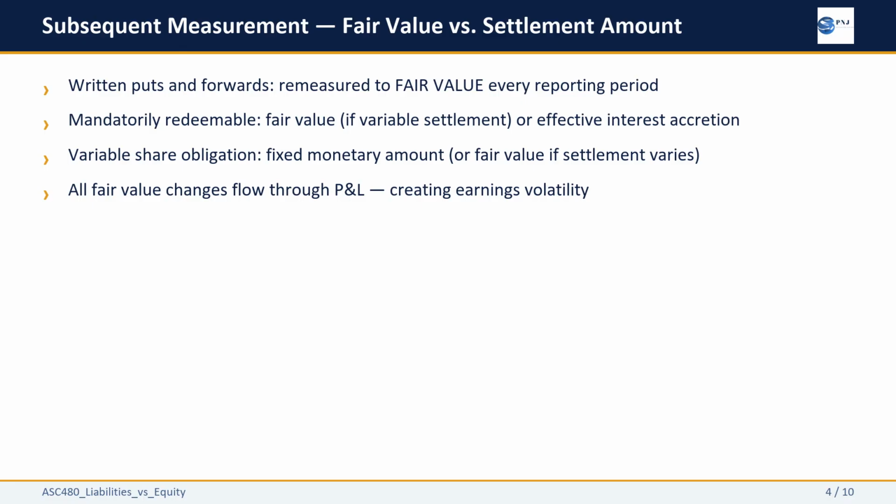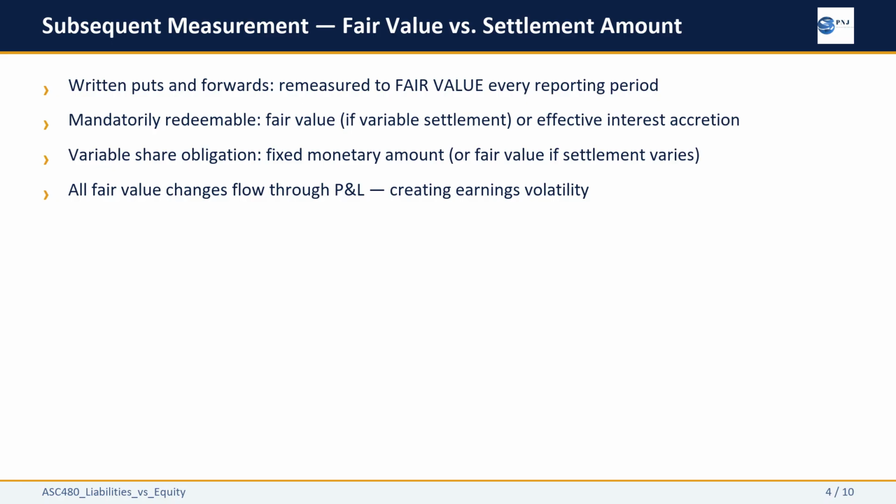Here is where the ongoing accounting burden of ASC 480 instruments becomes clear. Written put options and forward repurchase contracts must be remeasured to fair value at every single reporting date, with every change, gain, or loss flowing through the income statement. There is no deferral, no other comprehensive income, no smoothing. It goes straight to P&L. For mandatorily redeemable instruments, if the settlement amount is variable, fair value measurement applies.